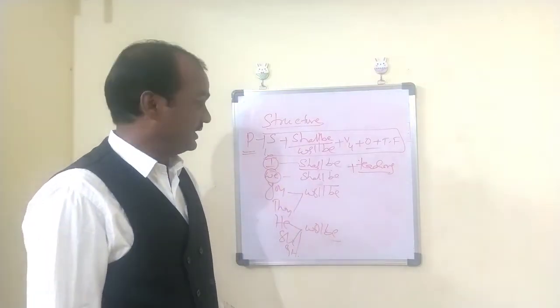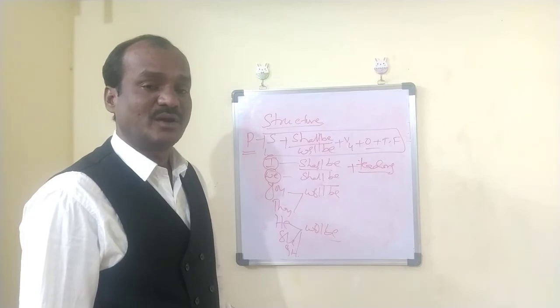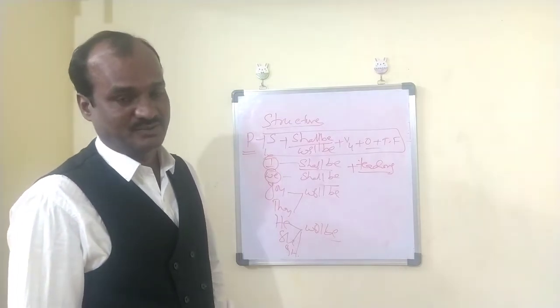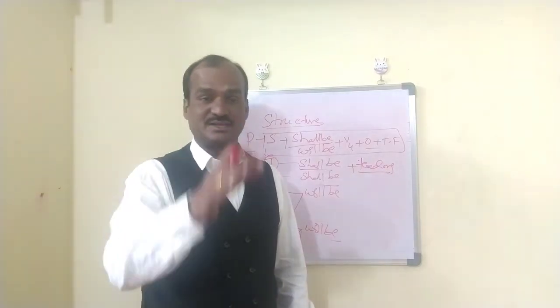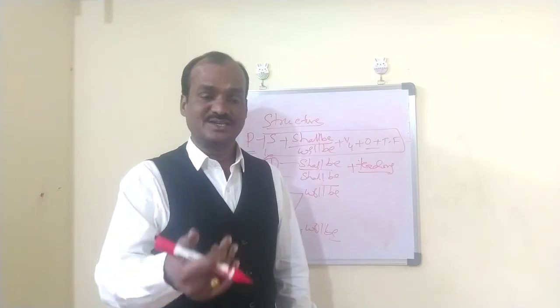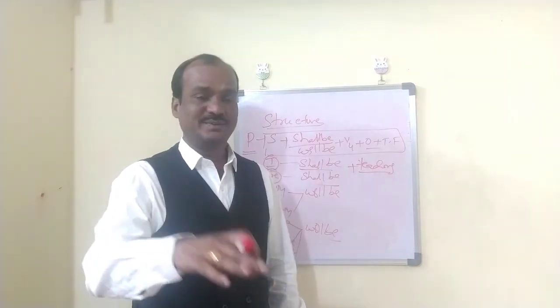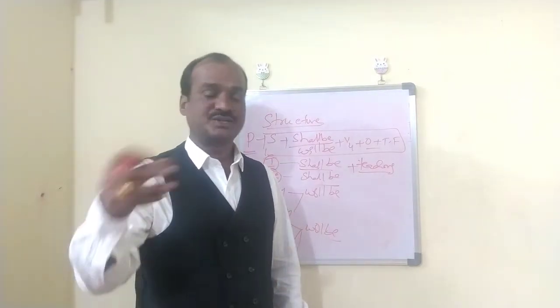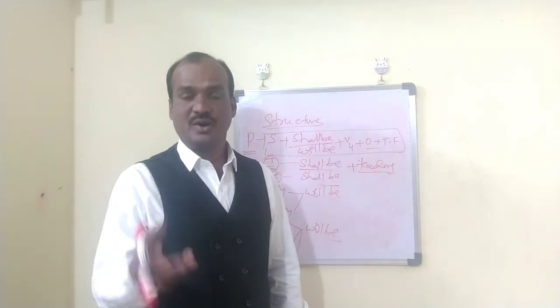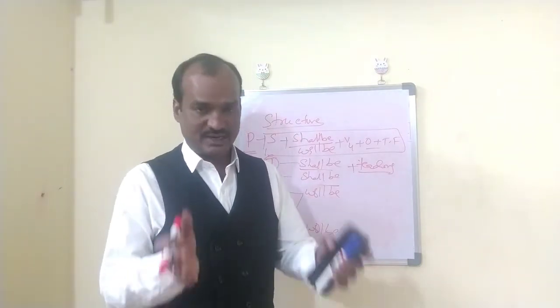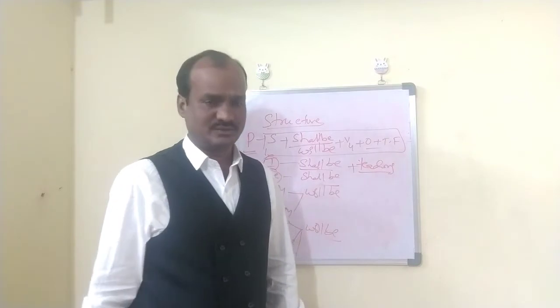Interrogative and negative: shan't I be teaching by this time tomorrow? Shan't we be listening by this time tomorrow? Won't you be listening by this time tomorrow? Won't he be listening by this time tomorrow? Won't she be listening by this time tomorrow? Won't it be listening by this time tomorrow? So this is the interrogative and negative structure, right?